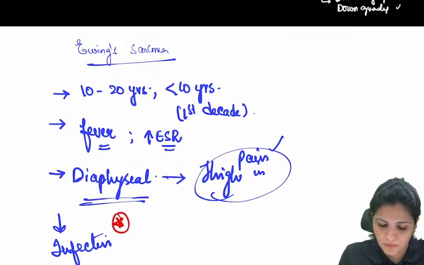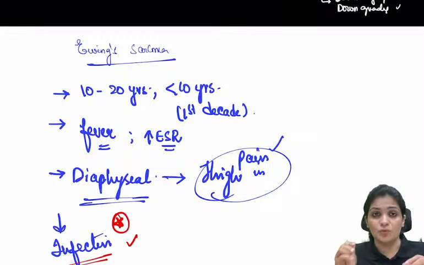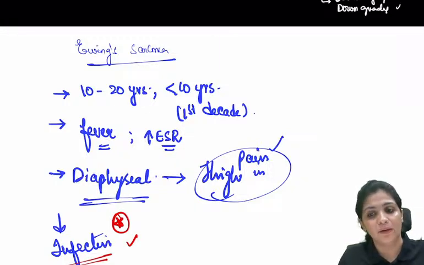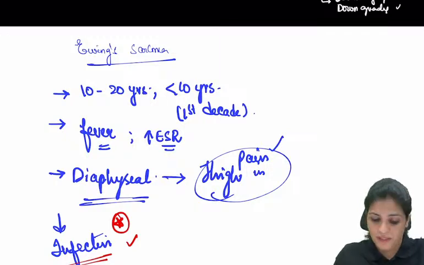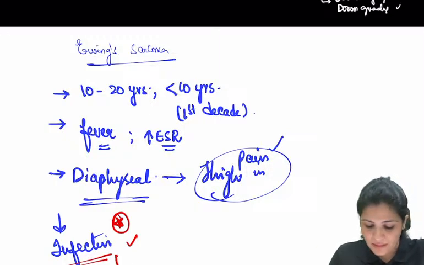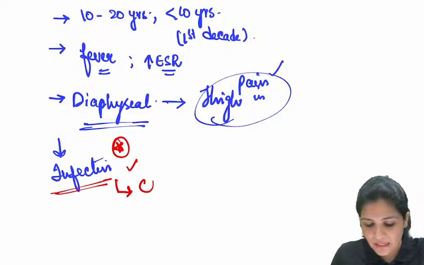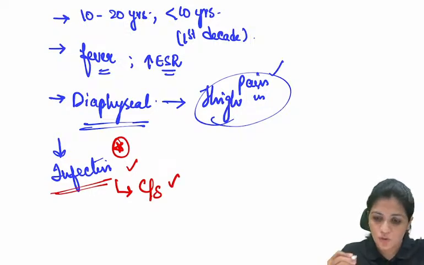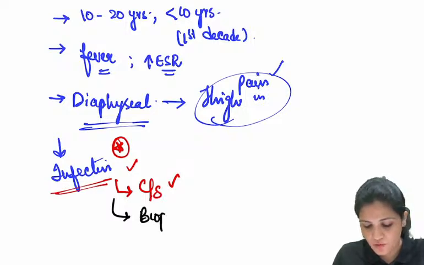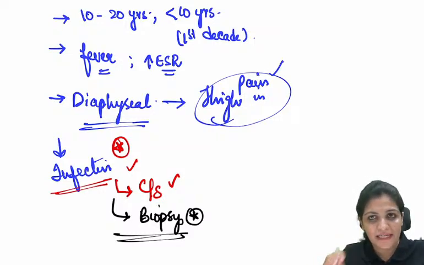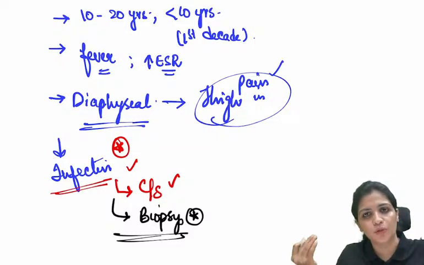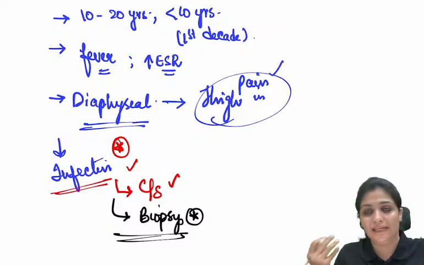But that is where you have to be very, very careful when you're dealing with the less than 10 years age group patients. Whenever you think it is infection, you will send it for culture and sensitivity. Right? So now what you have to remember is, whenever you're sending for culture and sensitivity, also send it for biopsy. Usually all the tissue has to be sent both for culture and sensitivity and for biopsy. Yes, they will mimic, right?